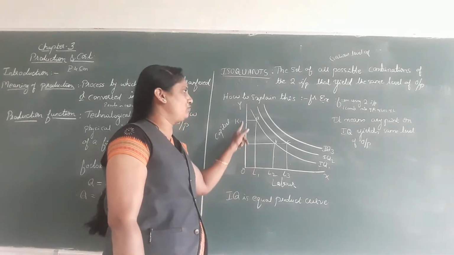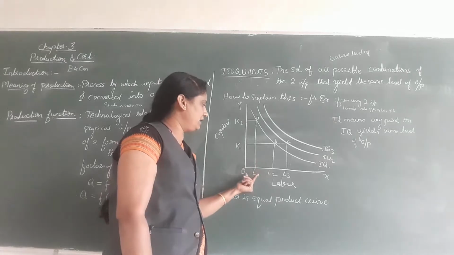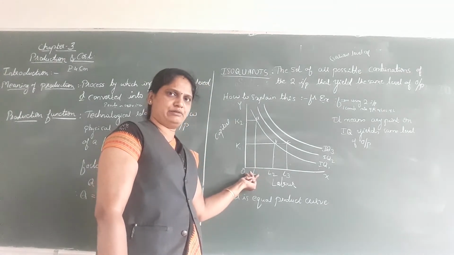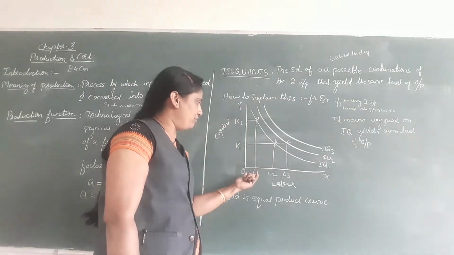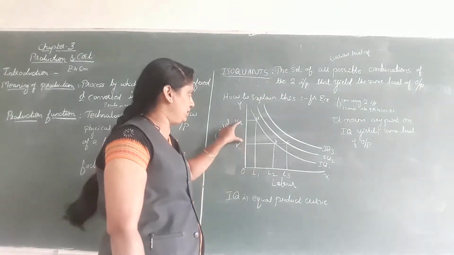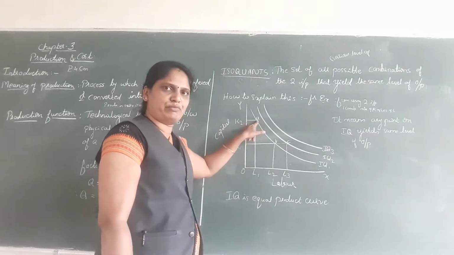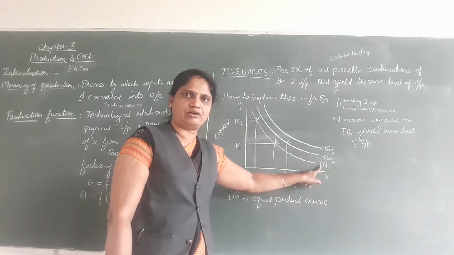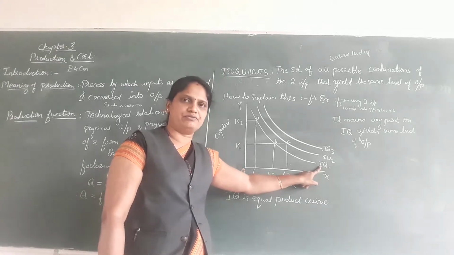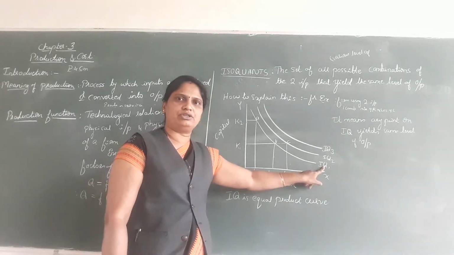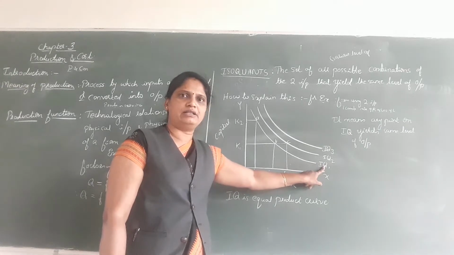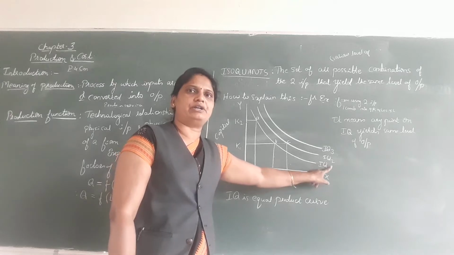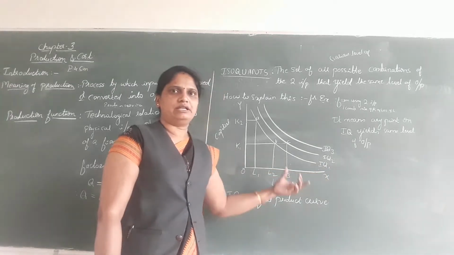That is, K2 of the capital and L1 of the labor is used. This combination, the A combination, gives the output Q1. Take for example, 100 units of output is yielded.